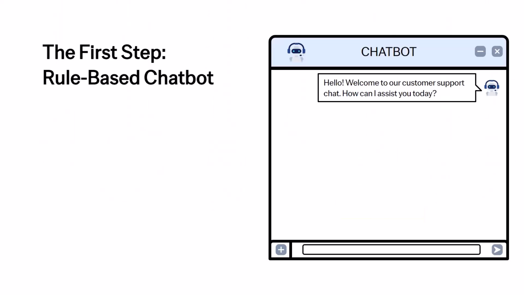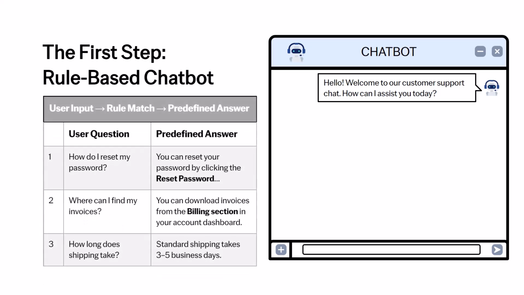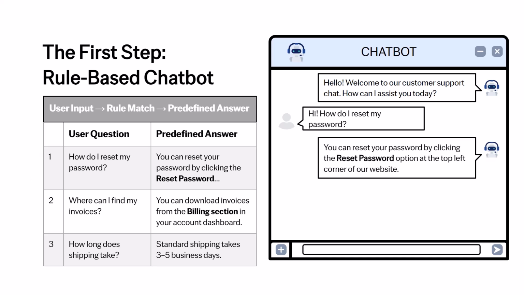But like any remarkable innovation, your chatbot isn't extraordinary from the start. Its journey is one of gradual evolution, driven by learning and adaptation. You begin with a simple approach. Using a list of common questions and their corresponding answers, you build a rule-based expert system. When someone asks, how do I reset my password? The chatbot consults its predefined rulebook and delivers the correct response. It's efficient, reliable, and significantly eases the burden on your support team. You celebrate this initial success.